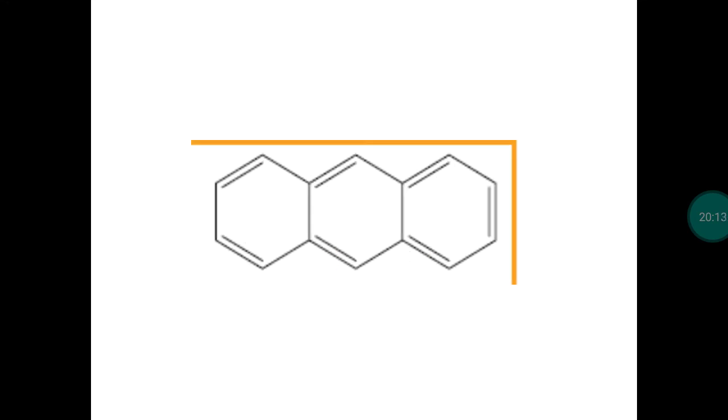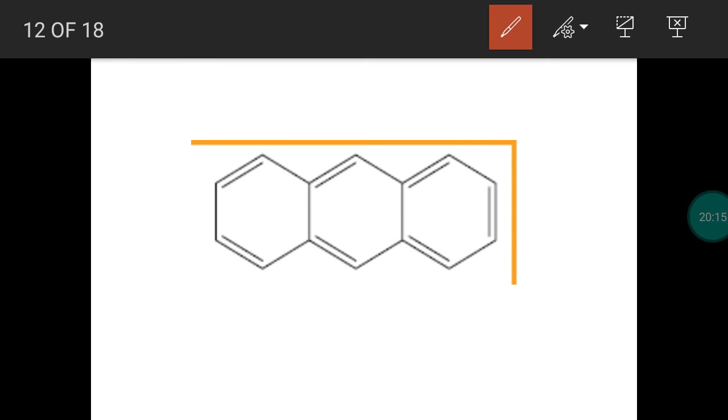The third example is anthracene. Anthracene is a planar molecule and it has alternate single bonds and double bonds. There will be delocalization of pi electrons. Double bond, single bond, double bond, single bond, and so on. So these two rings are also in conjugation. So all the pi electrons are not localized, they are in the delocalized position.